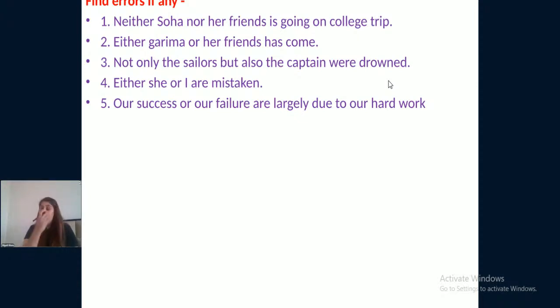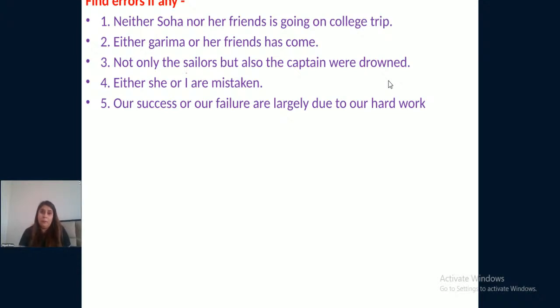Find errors if any. Neither Soha nor her friends is going on a college trip. Either Garima or her friends has come. Not only the sailors but also the captains were drowned. Either she or I are mistaken. Our success or our failure are largely due to our hard work.